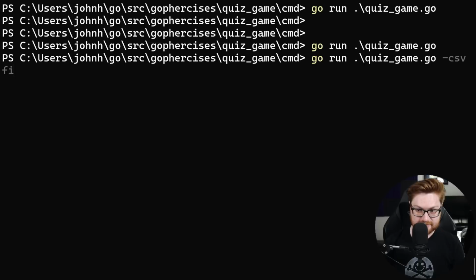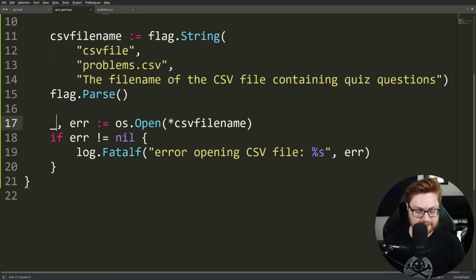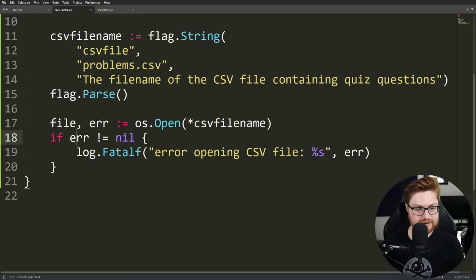However, if I were to pass in a CSV file for does not exist.csv, we'll get an error. And we're handling that appropriately with our log fatal F that gives me a little timestamp and then explains the problem. Now let's go back to actually reading this with a file value, and we'll want to actually parse through this as a CSV file.